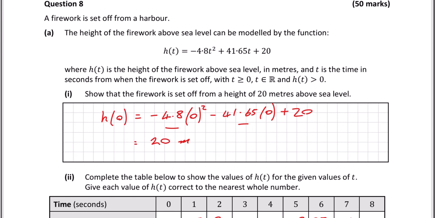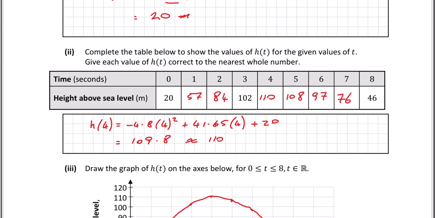Let's look at part 2. Complete the table below to show the values of h of t for the given values of t. Give each value of h of t correct to the nearest whole number. So I filled that out already. I did one here just to show you what you need to do. So for example, I did this one here. I have time in seconds as 4. So I put 4 in here, 4 in here, 4 in here. That's just calculator work after that, and you get 109.8.